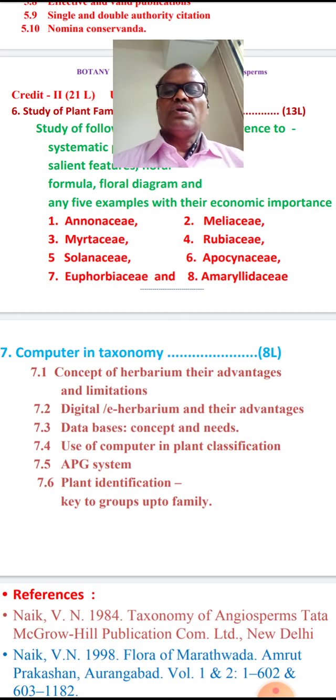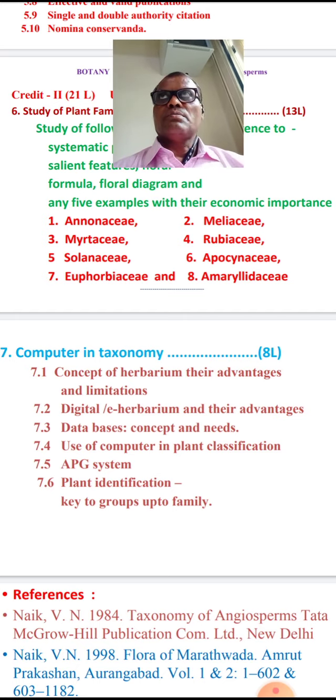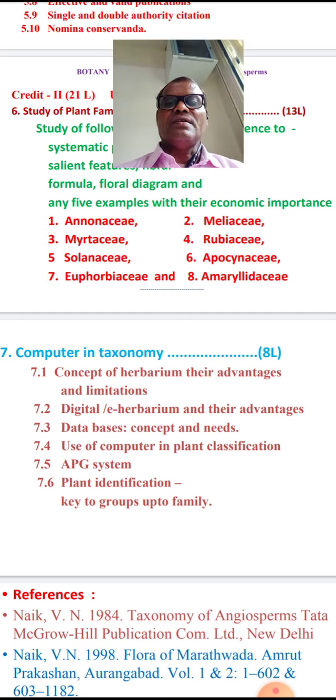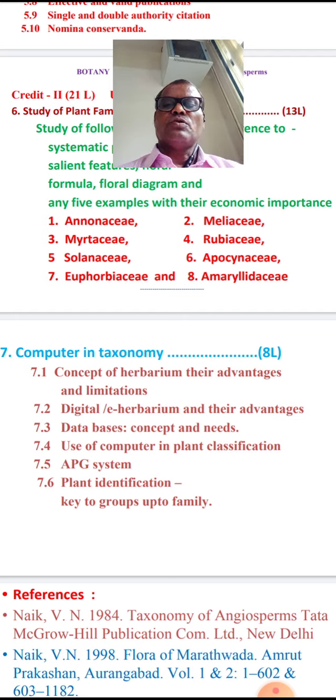So all over the world how this matter is seen, just on a single click. Then use of computers in plant classification. Then APG system. So this APG system is given to the plants, it is a new concept, we will see this.